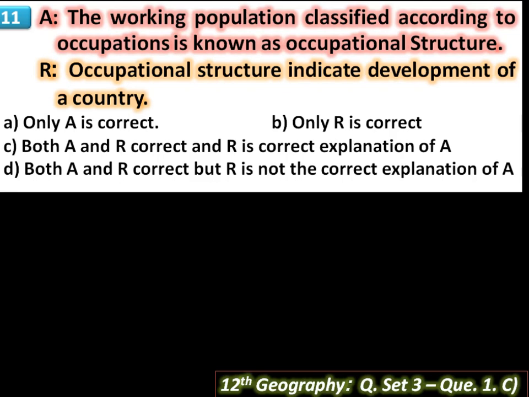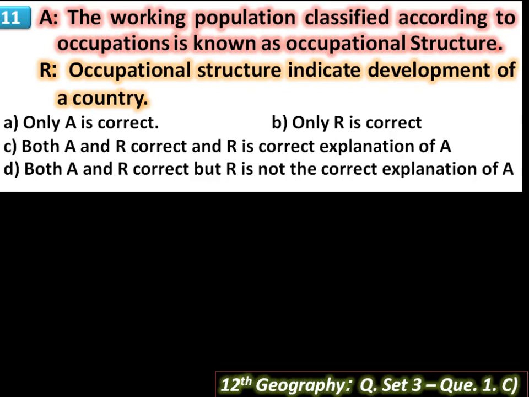Then R, occupational structure indicate development of a country. The proportion of working population engaged in this sector is a good indicator of the level of economic development of a nation. This is because in developed economy, most of working population engaged in secondary and tertiary sector as compared to the primary sector.